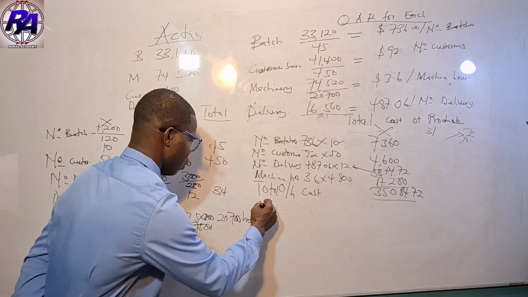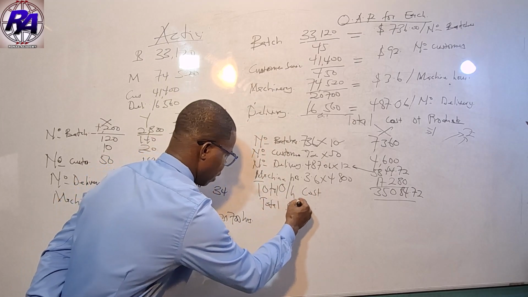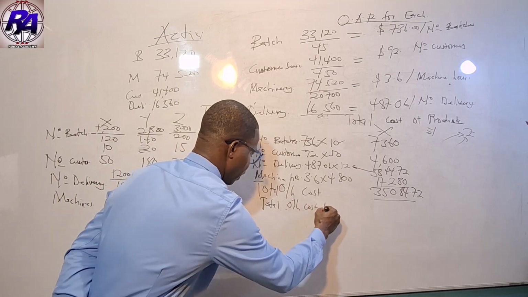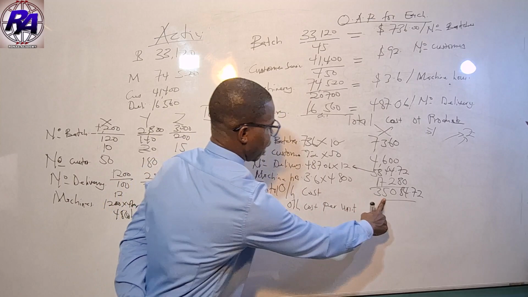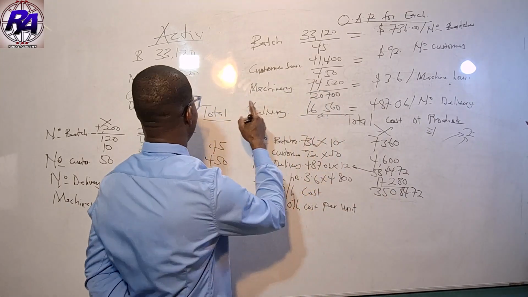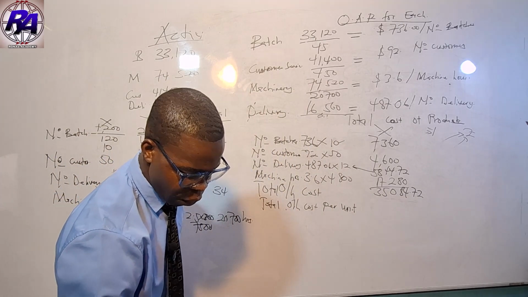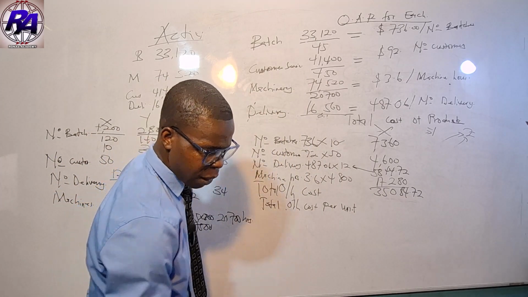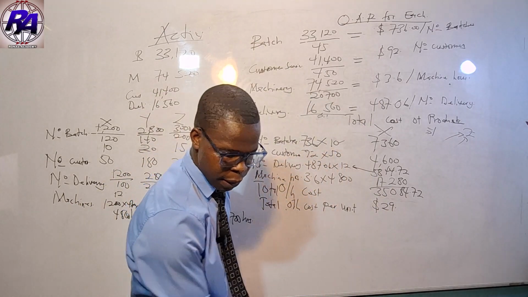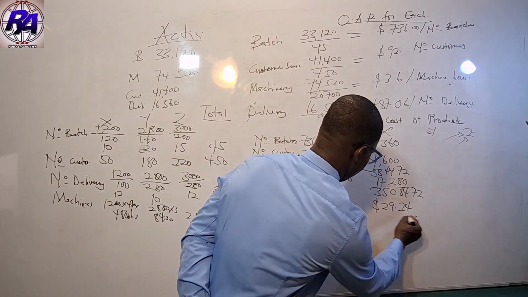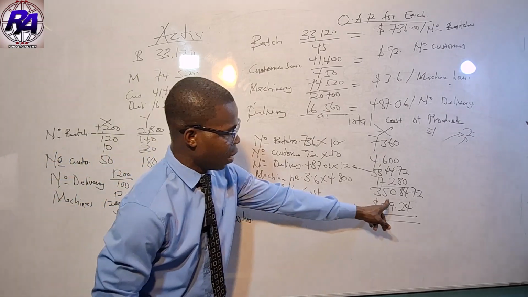If you need your total overhead cost per unit, then we divide all these by the total units of X. Total units of X is here. That is 1,200. So we divide the total by 1,200, and we are going to get the cost per unit of 29.24. But the question is demanding the total cost.